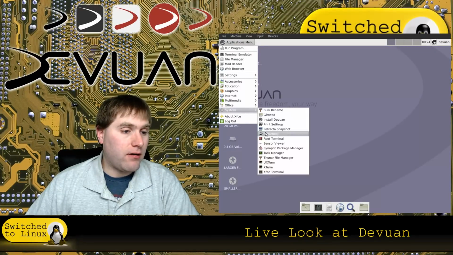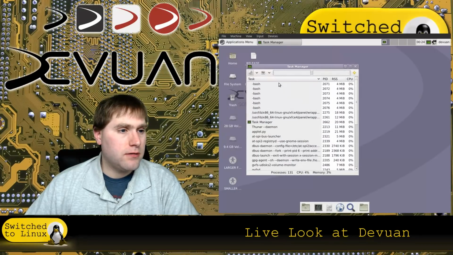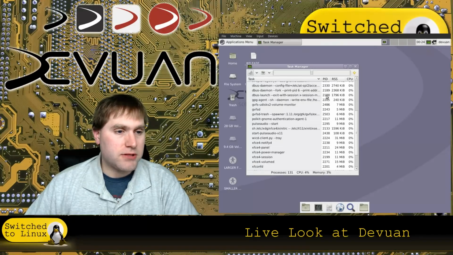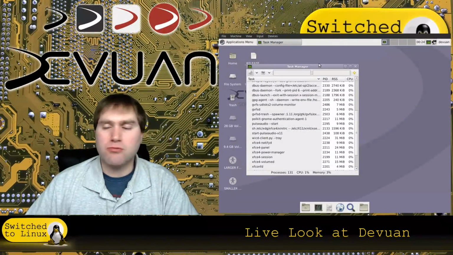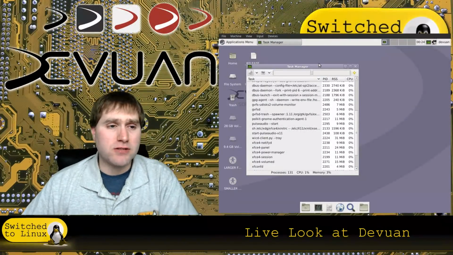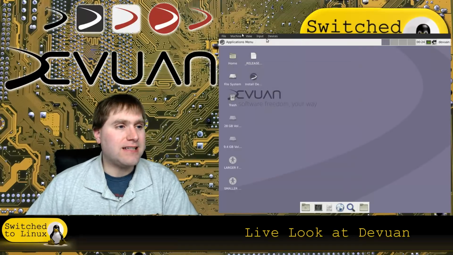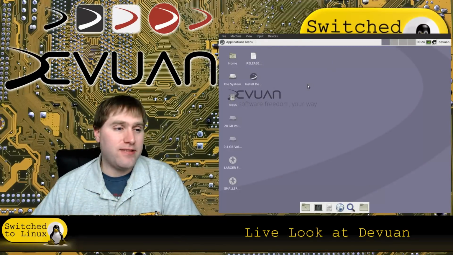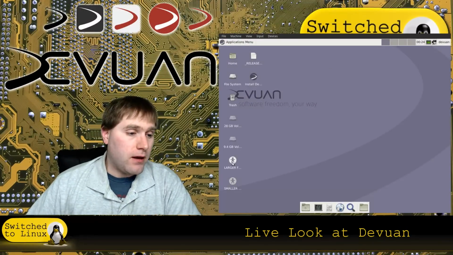Let's go ahead and have a look at our task manager. I forgot this was the one that doesn't necessarily have the ability to see how much system is running. I don't like the mouse scroll on to change workspaces. I don't use workspaces. I can't stand them. I'm not a huge fan of their desktop setup, but it's XFCE, so that's nothing to quibble about. Just change it. It's very easy.